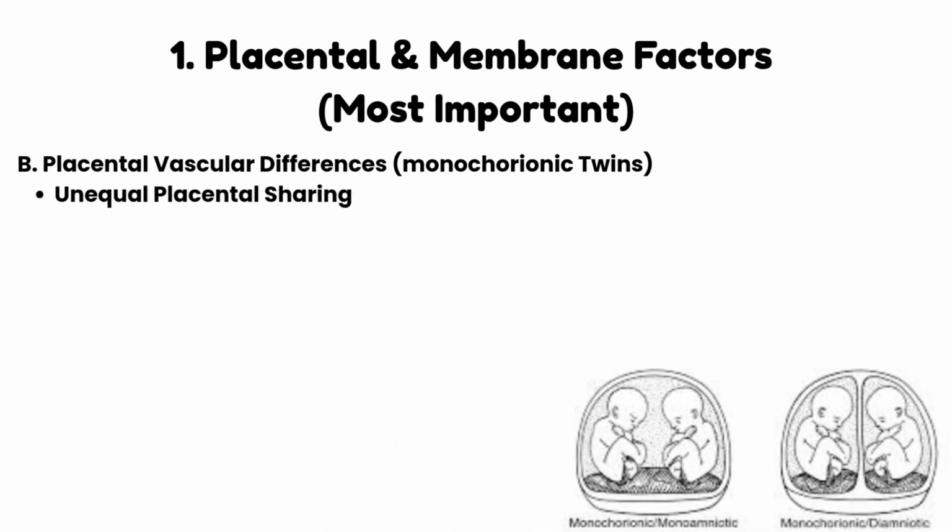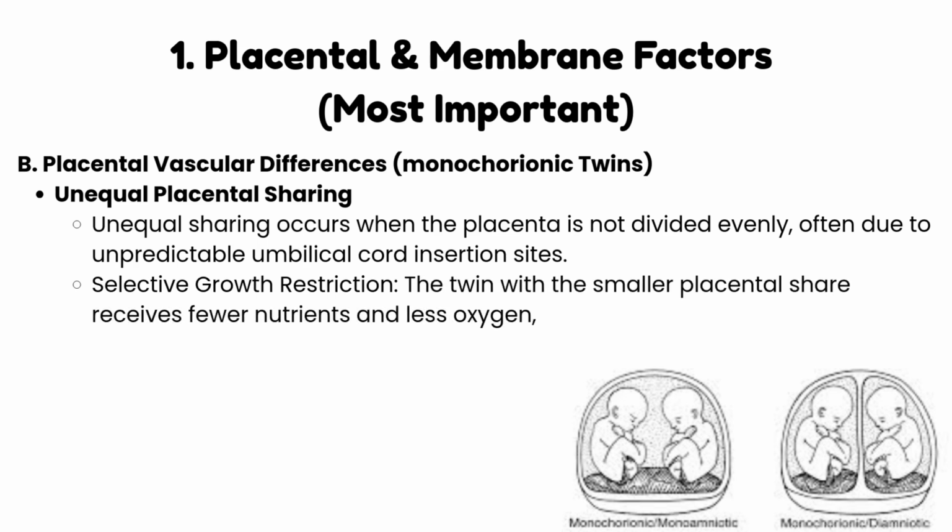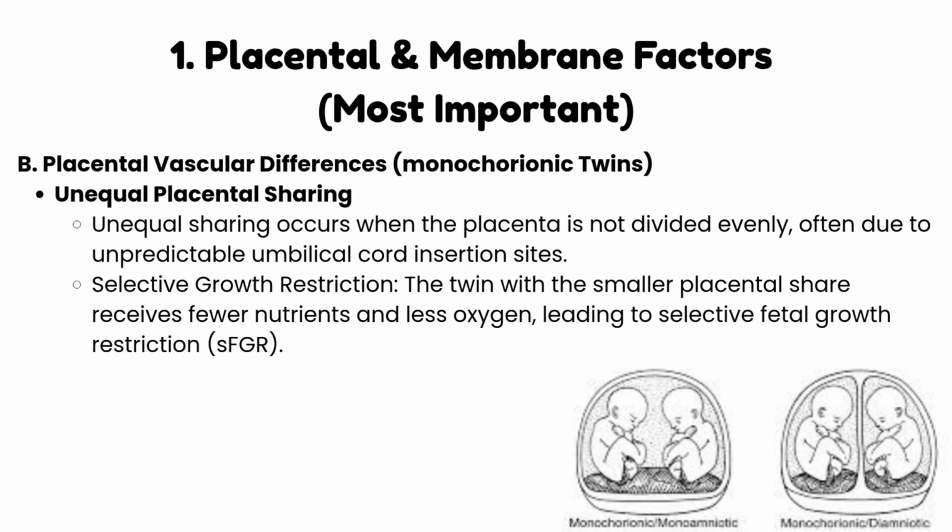Unequal placental sharing. Unequal sharing occurs when the placenta is not divided evenly, often due to unpredictable umbilical cord insertion sites. This leads to selective growth restriction. The twin with the smaller placental share receives fewer nutrients and less oxygen, leading to selective fetal growth restriction.